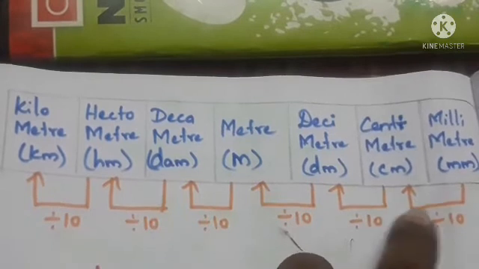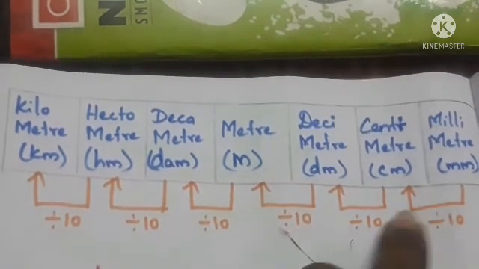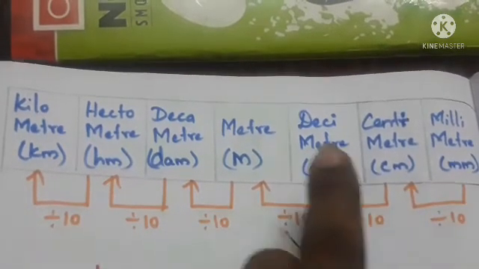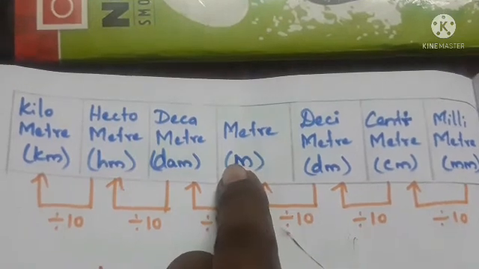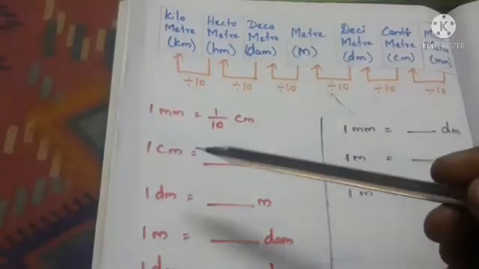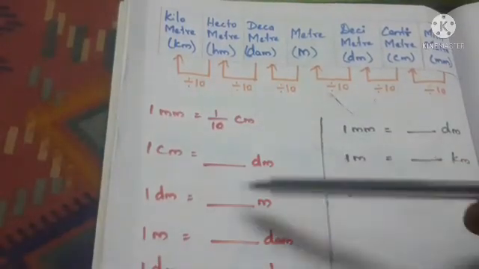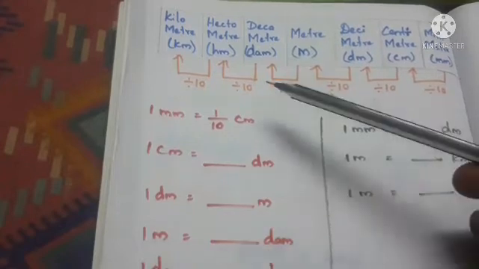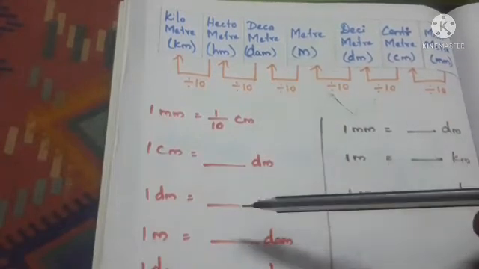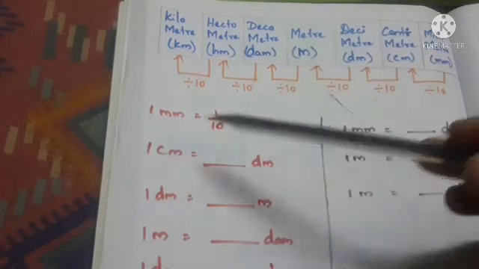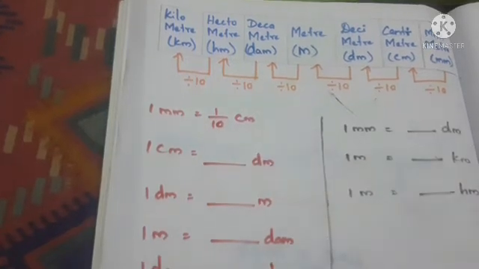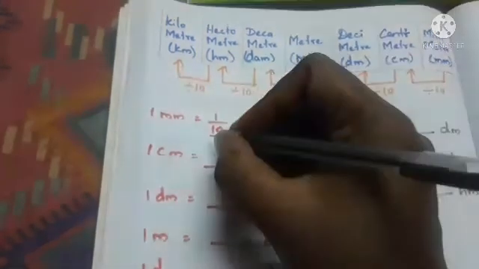If it is 1 step, divide by 10. If it is 2 steps, we have to divide by 100. 3 steps means we have to divide by 1000. So look here, we can write the values. By using the table we can write the values for converting lower to higher order.